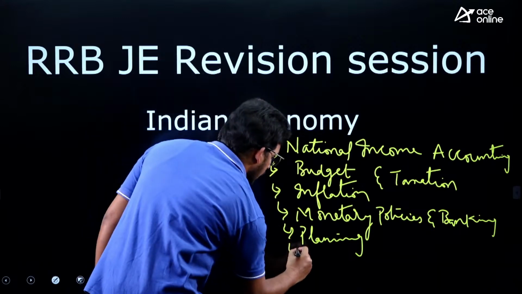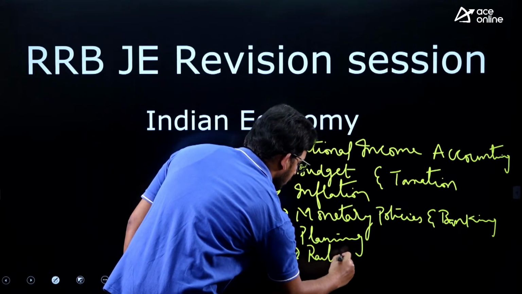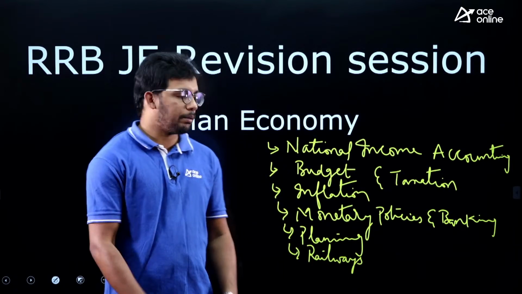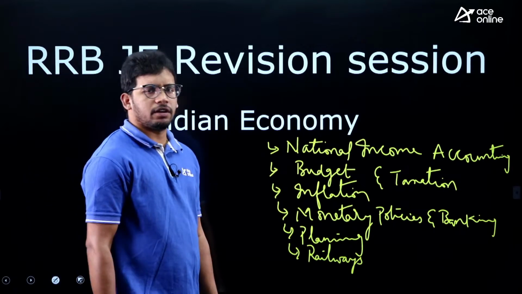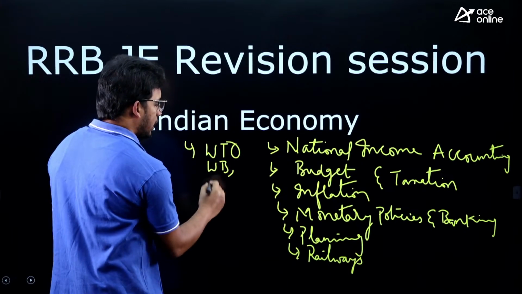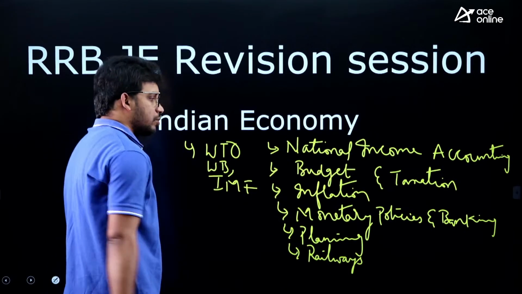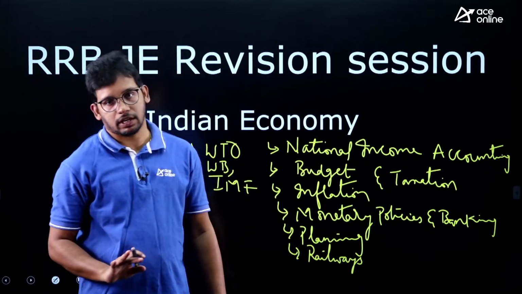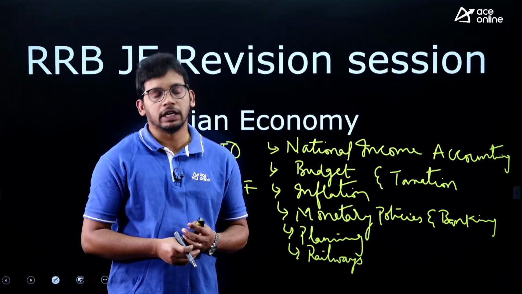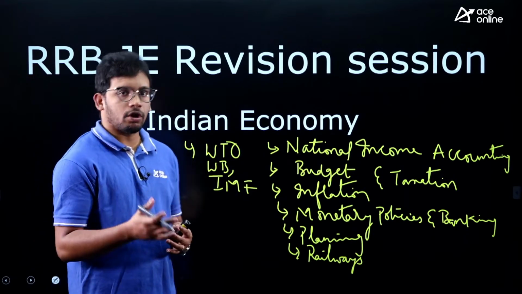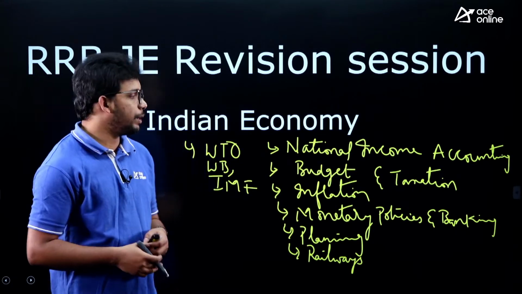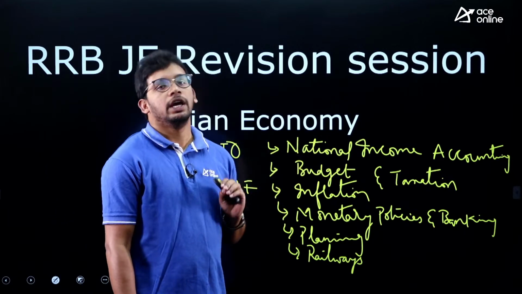Then we have railway-related economy, specifically because you are writing the railway examination. Recent statistics, some questions may be possible. Beyond this, we can see World Trade Organization, World Bank, IMF. So these are the topics from where static questions can come. Beyond this, there will also be current affairs questions, like various economic schemes, the agriculture sector, and government policies. All these topics become important for us.